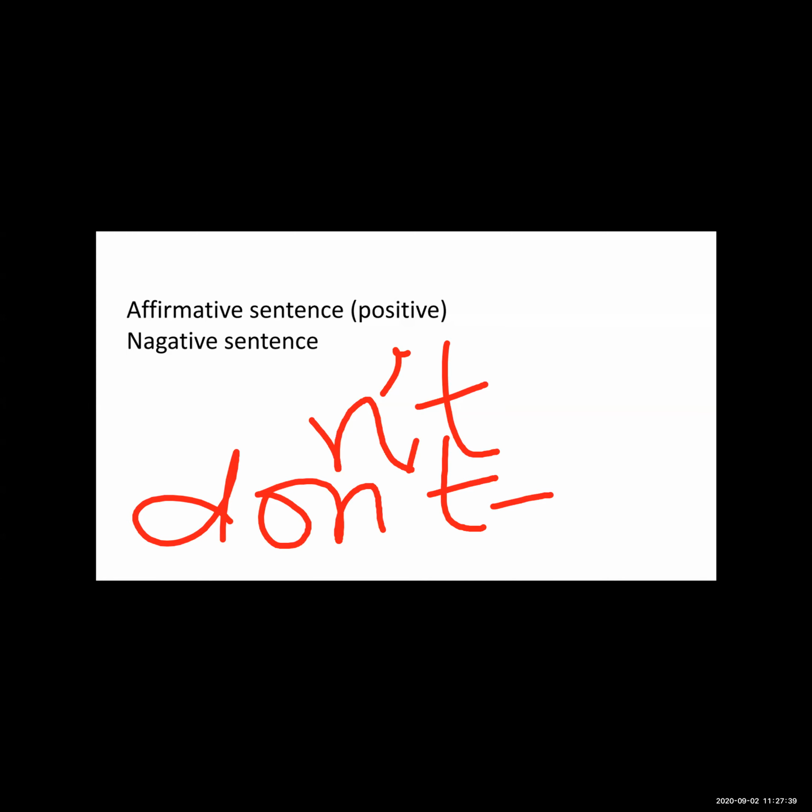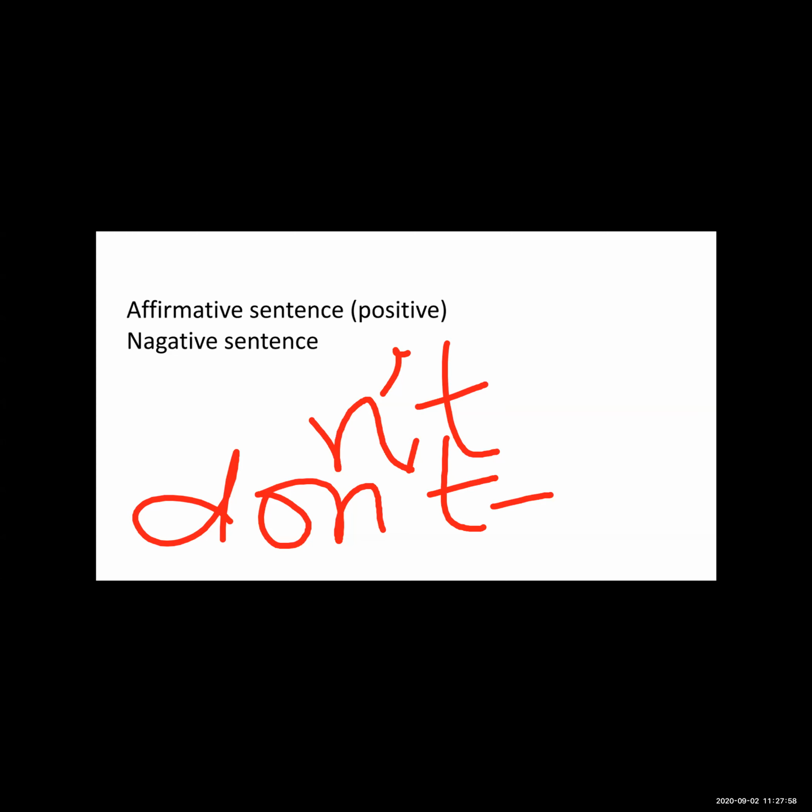And affirmative sentence, that is a positive sentence. Okay, it gives the positive information. Okay, so see, this is false. Now tell me, is it an affirmative sentence or a negative sentence?